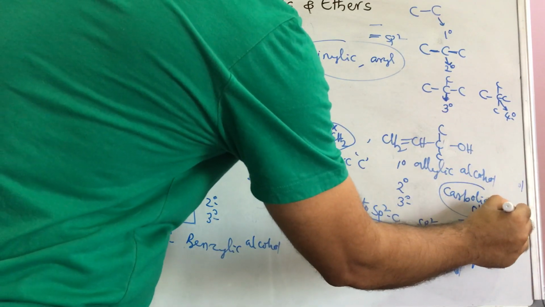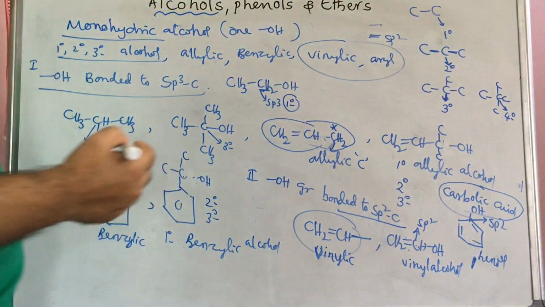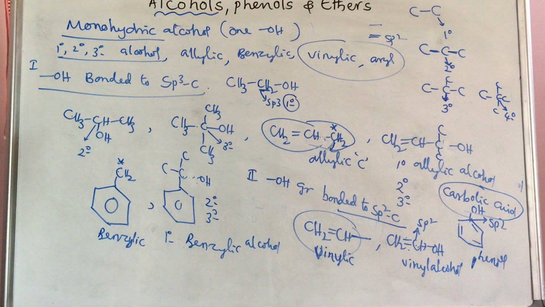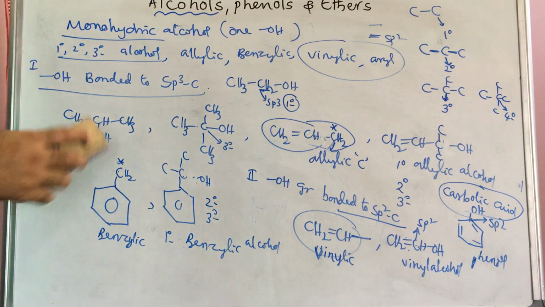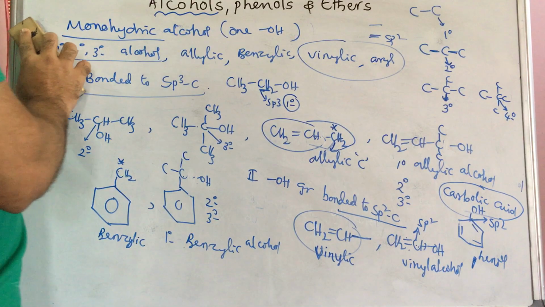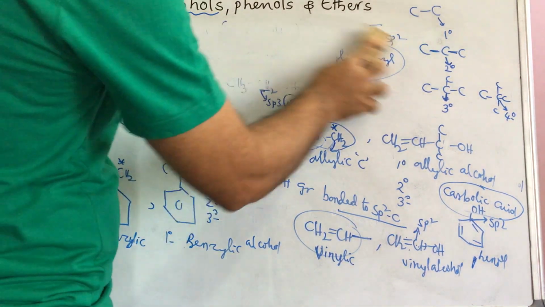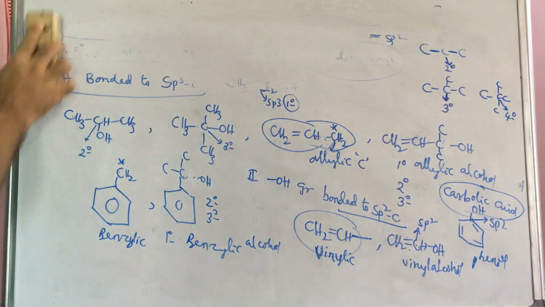Generally, acid means we will see the COOH group, but in this there is no COOH group. Its common name is given as carbolic acid because it is mainly prepared from coal tar. Okay, so these are the classifications we discussed: primary, secondary, tertiary, allylic, benzylic, vinylic, aryl, everything.